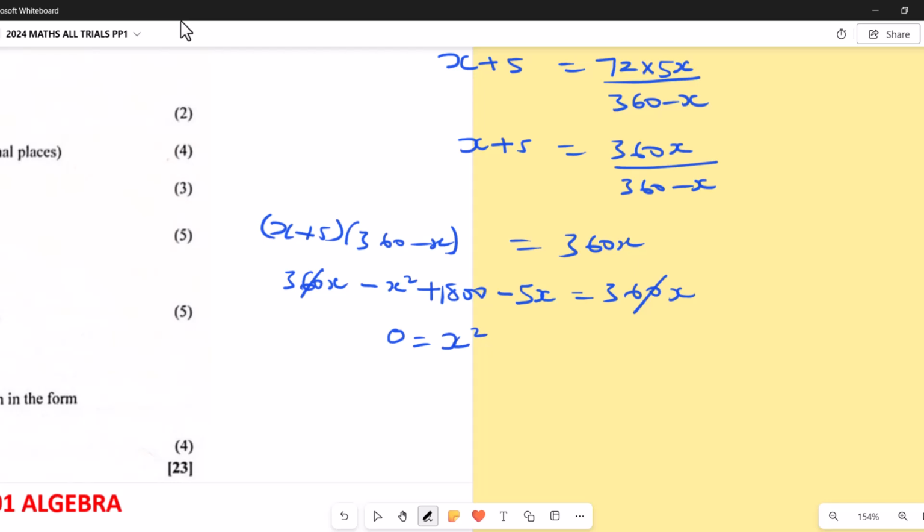okay, 5x, and then minus 1800. So this is now a quadratic here. Do I have any factors? Any factors here? Let's check here. Then we have 1800.